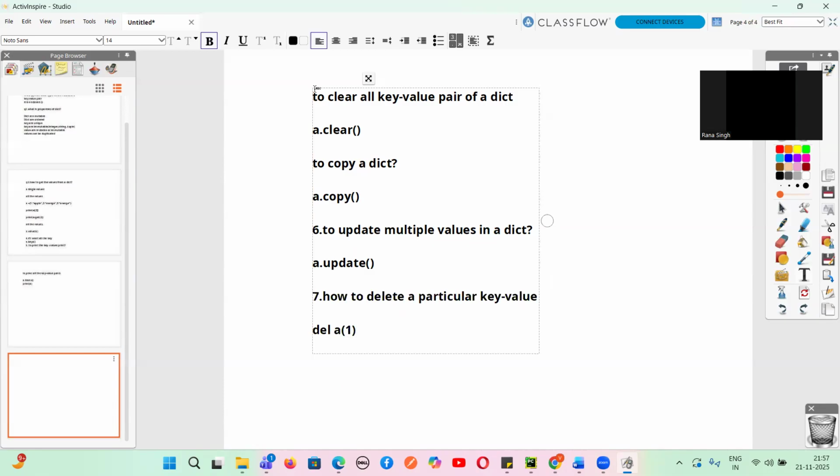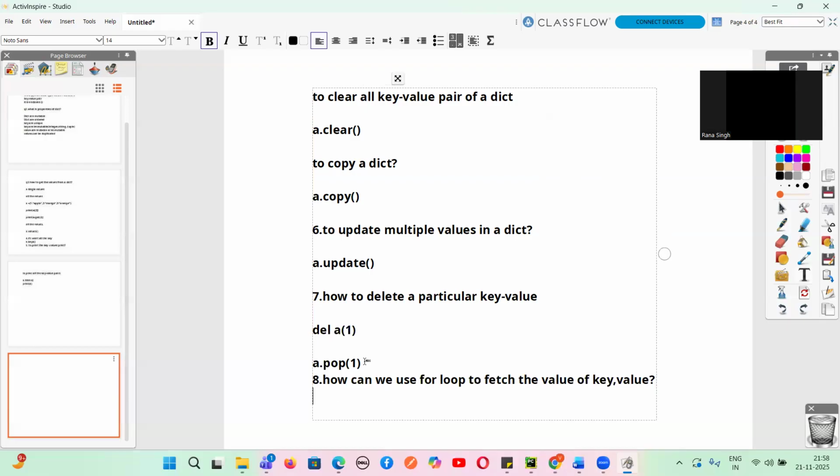And there's also a way called the pop method. A dot pop, and then just give the key value. Yes or no, guys? This is also a way, and delete is also a way. After this, what we learned is something called a for loop. So how can we use a for loop to fetch the key value?